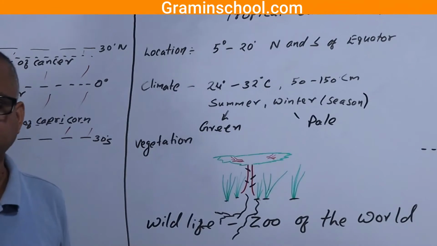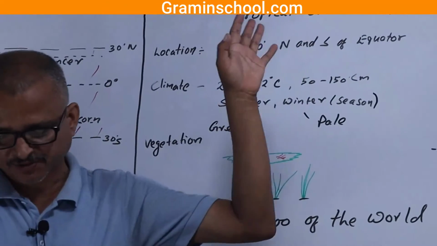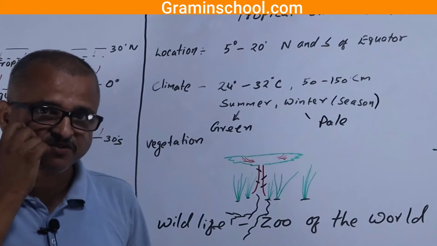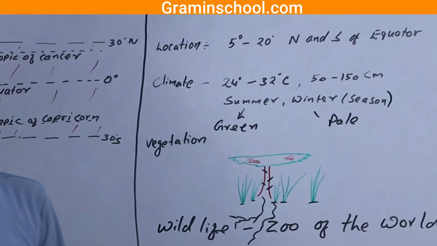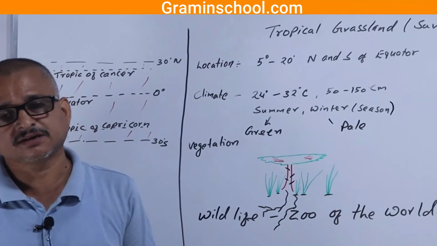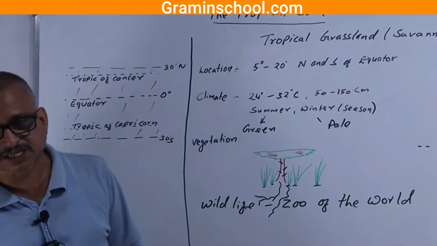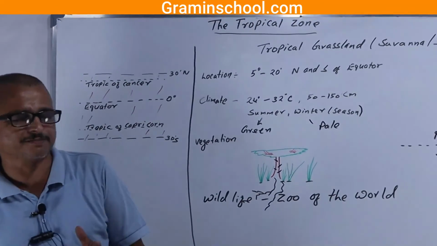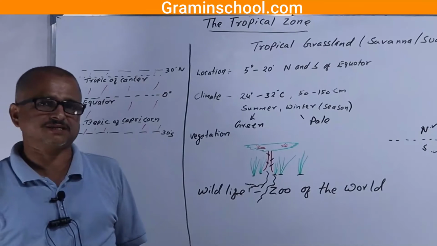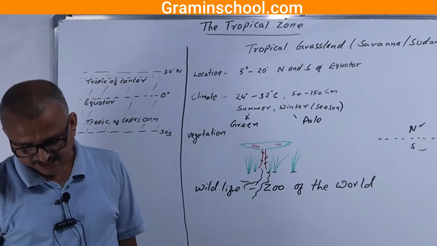open animals. They are not found anywhere else. They are found openly. Okay, as a bison is found in the prairie grassland, it is openly. So kangaroo is found in the grassland of Australia, it is openly. So this is known as the zoo of the world. Not a single place I am talking about, many places of the world. Some animals are there, might be.